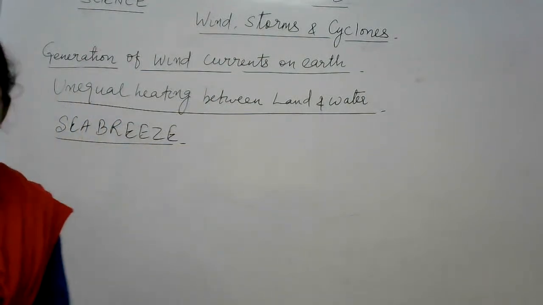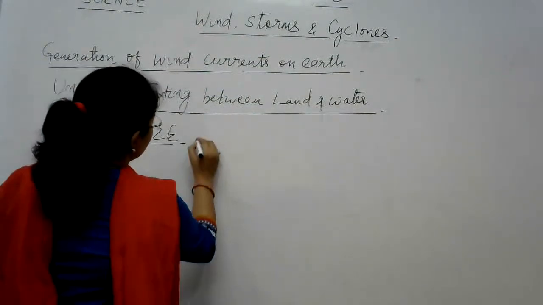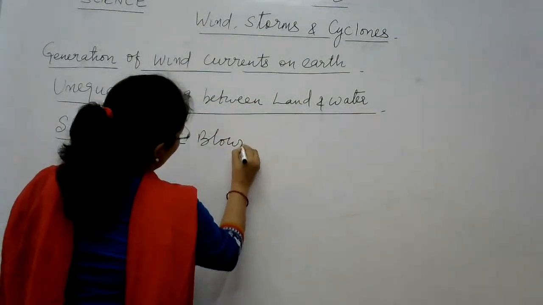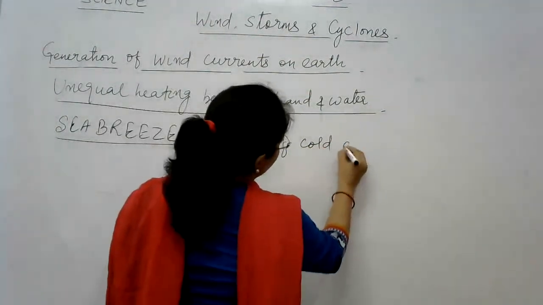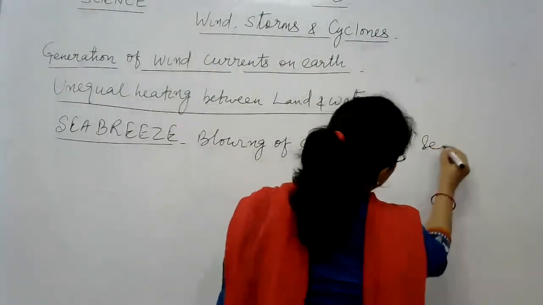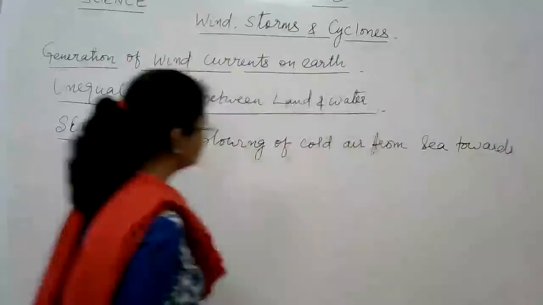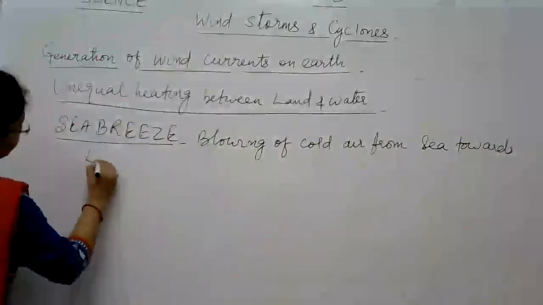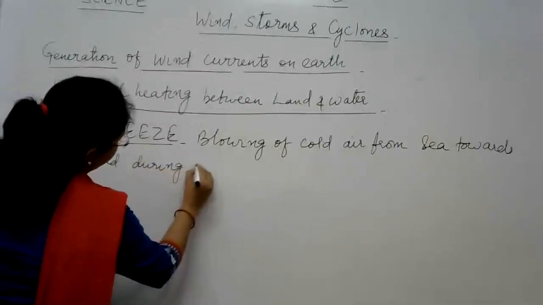Now if I want to define sea breeze in the shortest way, then we can write that it is the blowing of cold air from sea towards land during day.